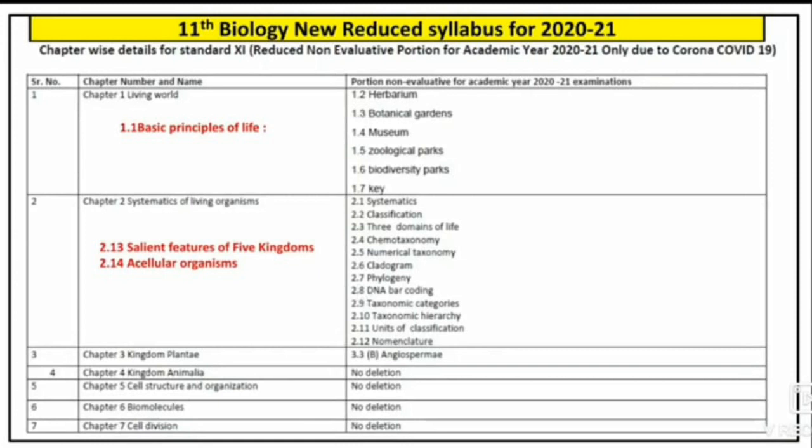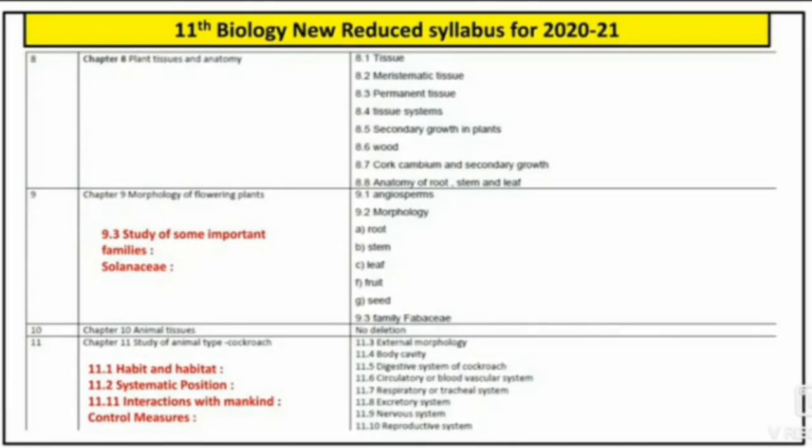Our next chapter is chapter number 7, cell division. Nothing is deleted from this topic also. In this chapter, we are going to study cell cycle, types of cell division like amitosis, mitosis as well as meiosis. Next, chapter number 8, plant tissues and anatomy.